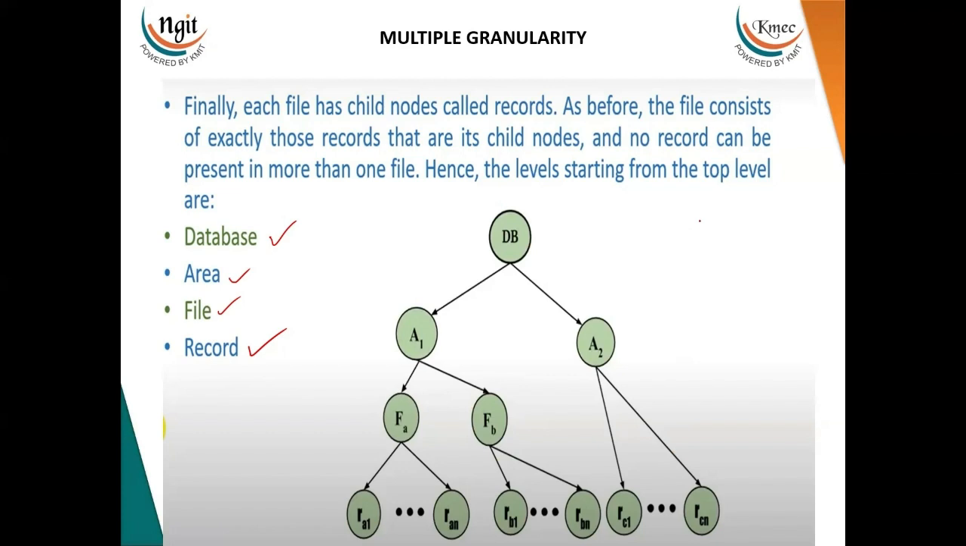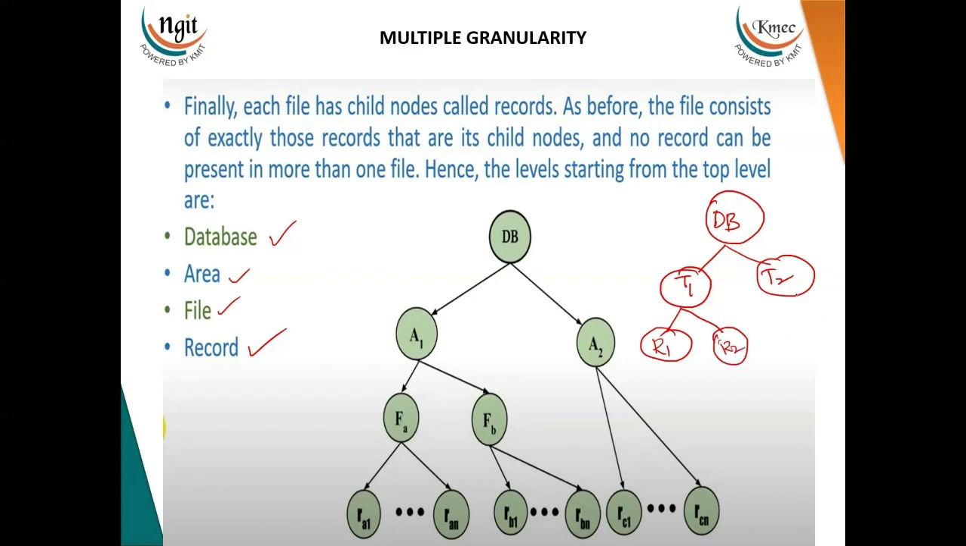Now I'm going to take an example. As we have worked with multiple tables that we have created in the databases, assume that we have a database. In the database we have several tables that the user has created. Let us say the tables T1 and T2. These two tables are present in the same database. Tables in turn contain what? They contain records. So let us say R1 and R2, and this contains some R3.